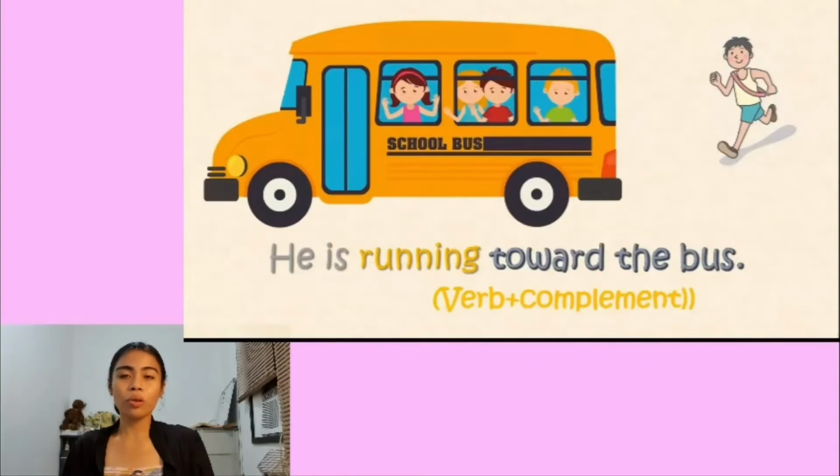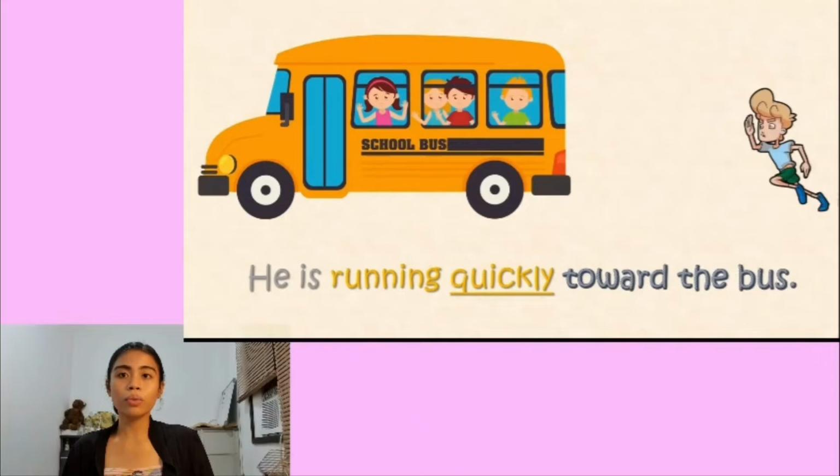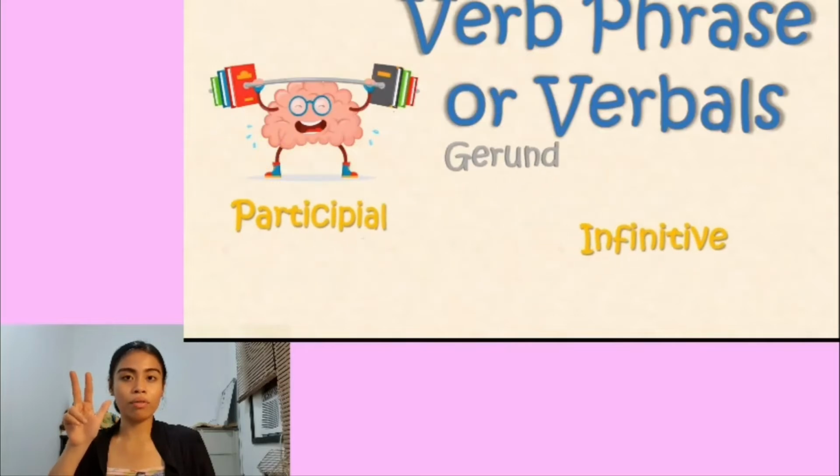So let's have an example. He is running toward the bus. Running is the verb, right? And we've learned that verbals may include a verb plus the complement of the sentence. And in here, toward the bus is the complement. And notice in the next example, we add an adverb. Just like this. From he's running toward the bus into he's running quickly toward the bus. Don't be confused. It is a verbal phrase. So take note, a verbal phrase has 3 types. These are gerund, participial, and infinitive.